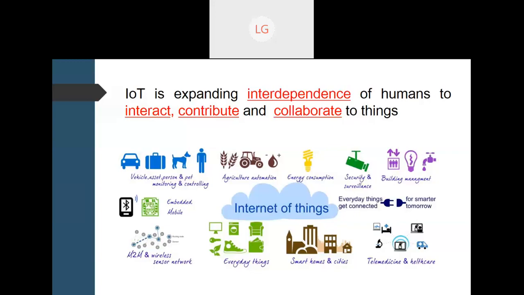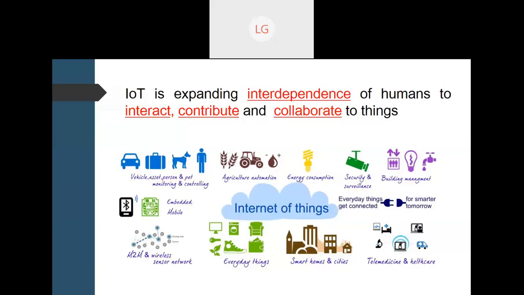Now what IoT is actually doing: previously we humans were dependent on each other. Now IoT is expanding, and humans are now connected with objects. We are expanding this interdependence, interacting and collaborating with things. Human beings are nowadays interacting with things.